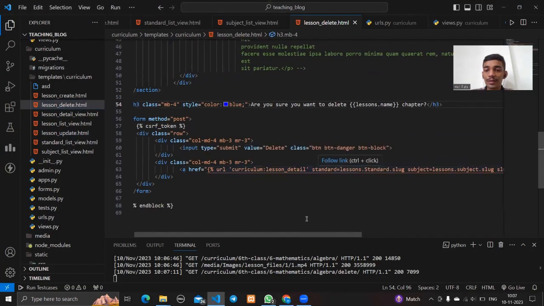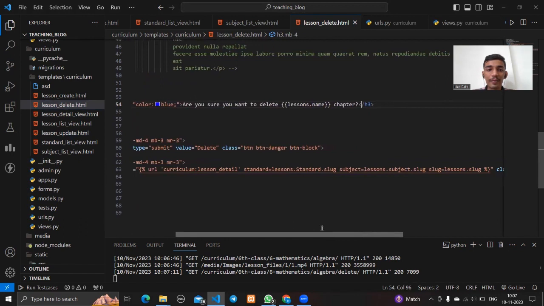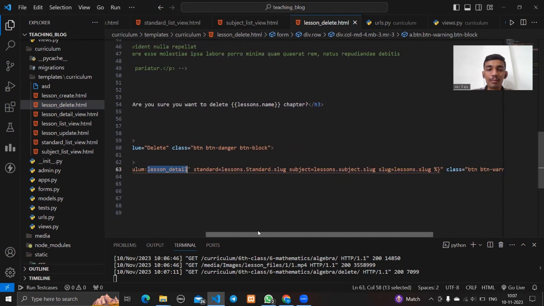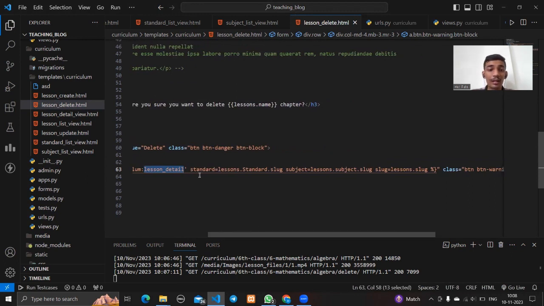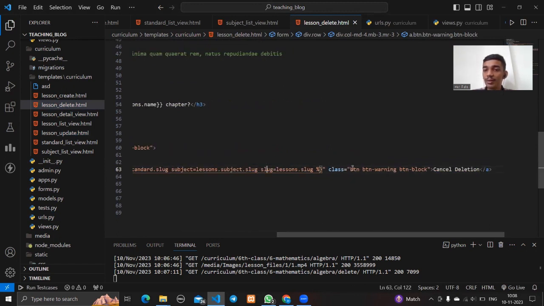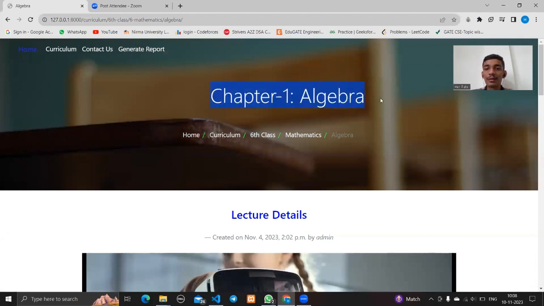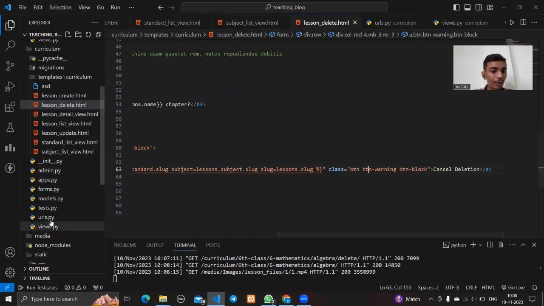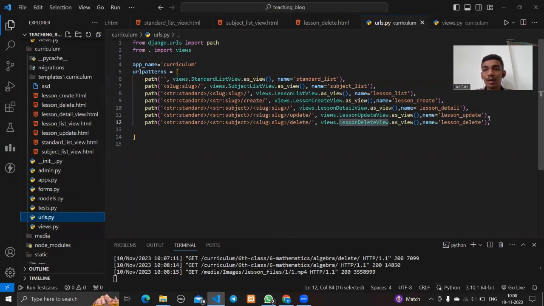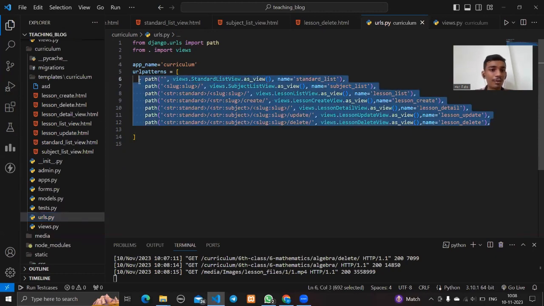If the teacher wants to cancel the delete, then it will redirect to the curriculum/session detail, the main page of the session and the main page of the lesson, and there is a slug which we have mentioned, and we use the bootstrap classes so that our website looks good. Okay, it will redirect to the main chapter page. So here comes to an end all the URLs.